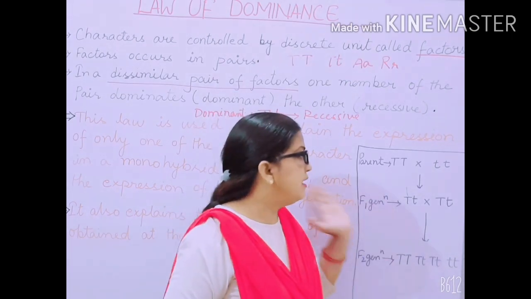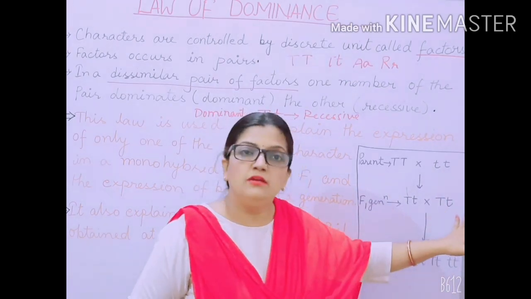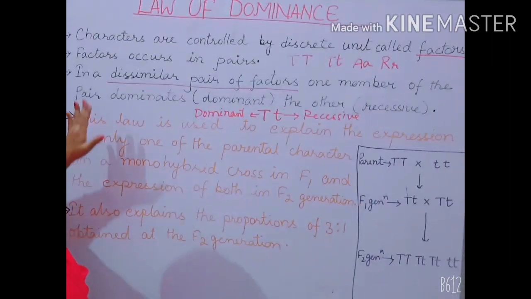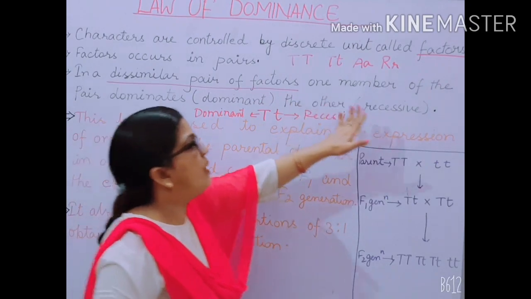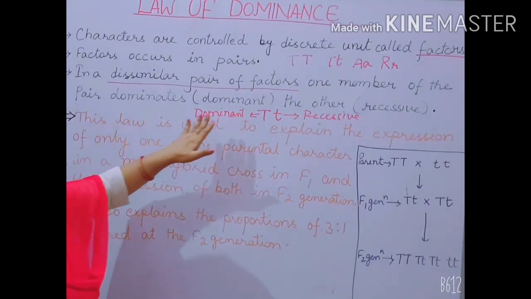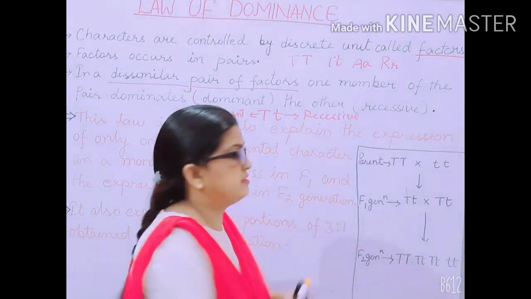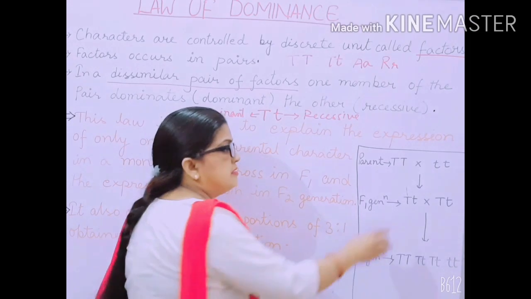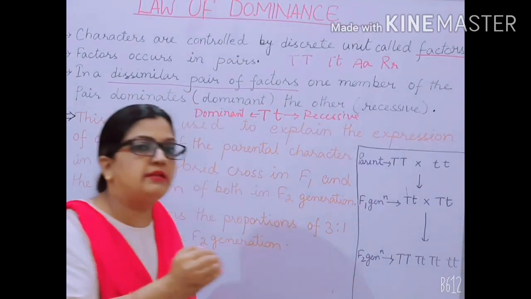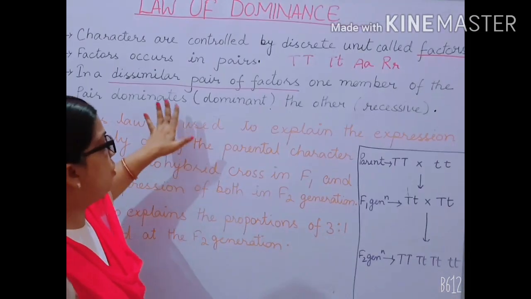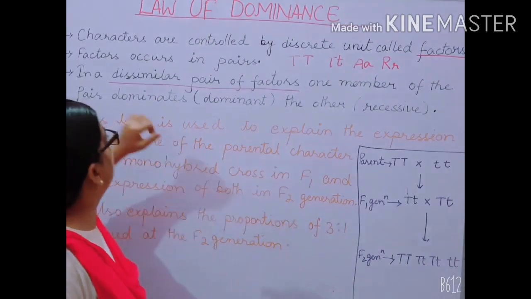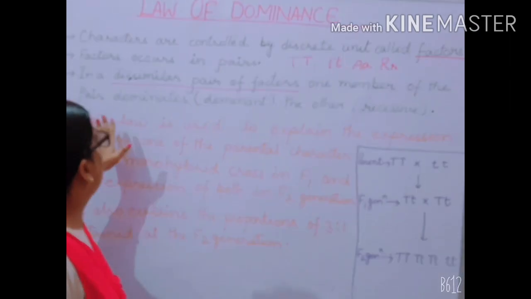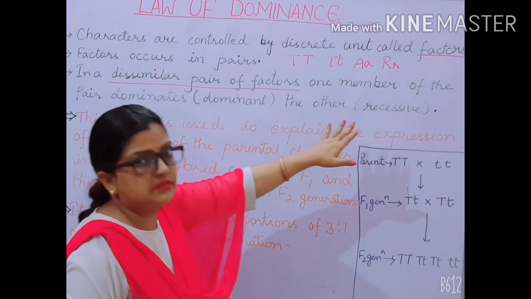So the plants in the F1 generation were all tall in height. This is what the sentence means: in a dissimilar pair of factors, one member of the pair is dominant and the other is recessive. Small t will follow capital T. Always the capital letter will dominate the recessive one. I hope this part is clear to you all.